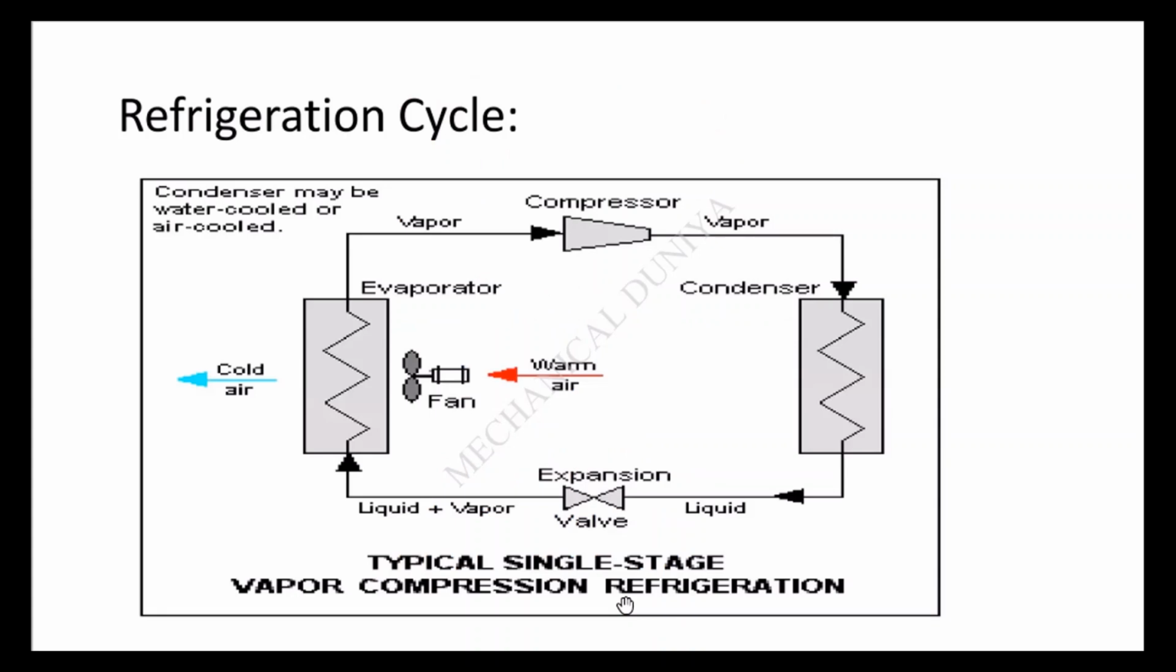Today we will see the basic components of refrigeration cycle. This is the schematic diagram of refrigeration cycle. It consists of four components: compressor, condenser, expansion valve and evaporator.